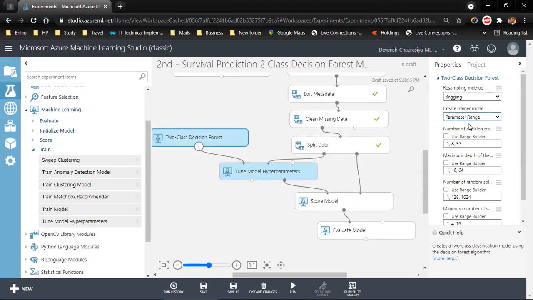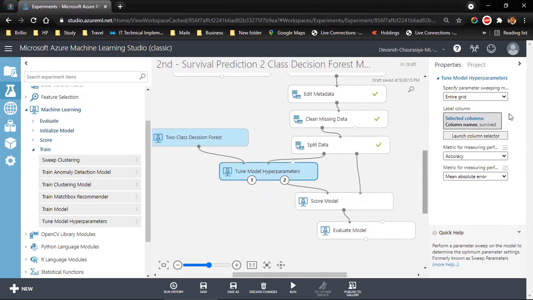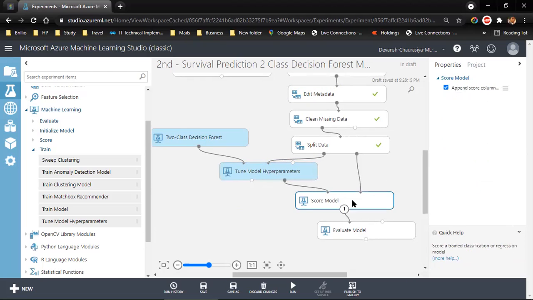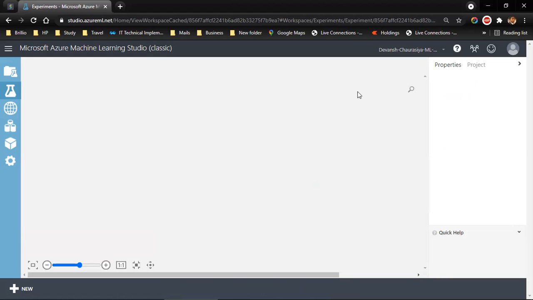let's check it again. Parameter range, this everything is right. Let me not change it. Hyperparameter entire grid. We are going for accuracy. What you want to measure as a metric: accuracy, precision, recall, F score, let it be default, accuracy, score model and evaluation. Now I come here and I run the entire model again. If your data is too big, don't do that.